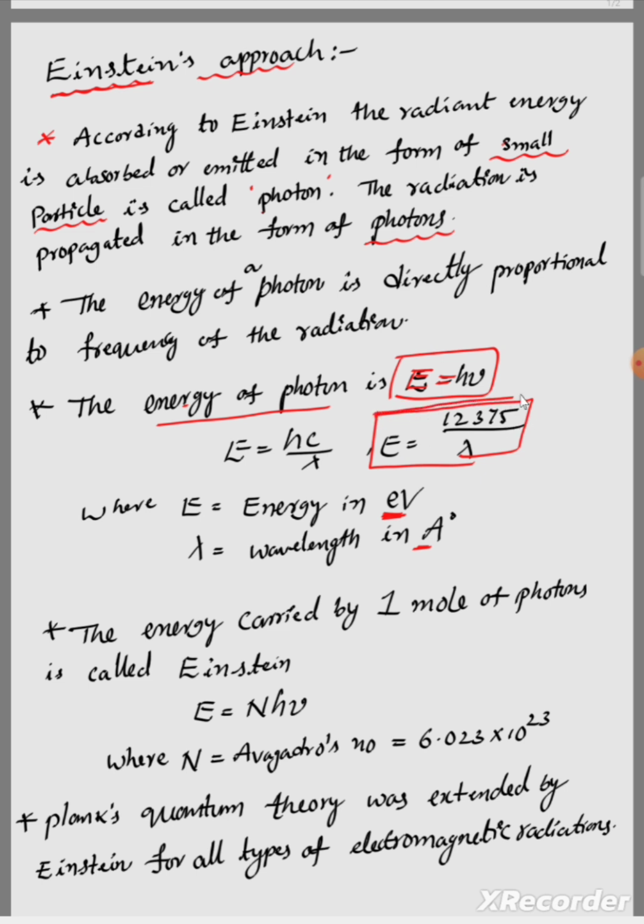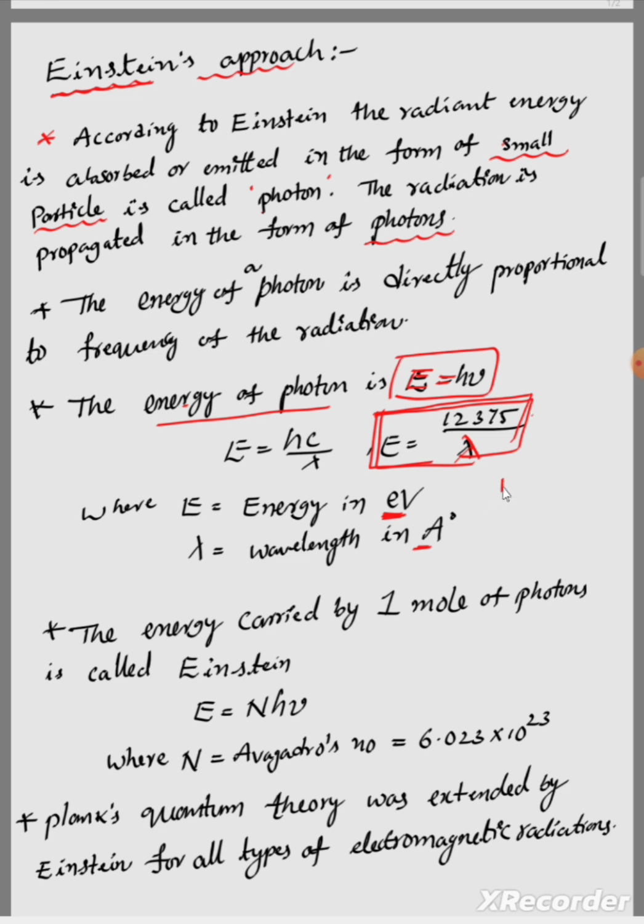This is E equals 12375 by lambda. This value we get from h, the Planck constant, c, the velocity of light, and lambda in angstroms. When we substitute all these values, here we have to substitute the eV value.